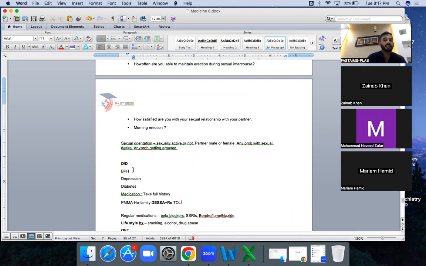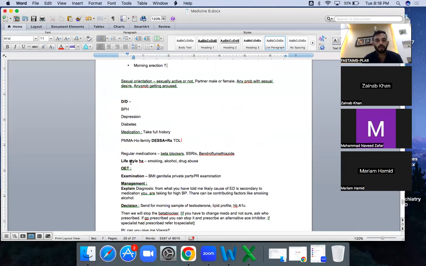Then ask about what are the DD in here, because you can ask about the BPH, depression, diabetes, medication. Ask about PMA, family history. Desert IE is again very much important. How it's impacting your life. And depression is very much important. These patients can present with depression. There is a scenario, the patient comes with depression and he's having erectile dysfunction. I have seen that scenario as well. Okay. So you need to ask all of these questions. The person is having diabetes because, why diabetes? Because diabetic patient can have this problem as well. Ask about regular medication, SSRI, beta blocker. These are the two most common scenarios coming with the SSRI and beta blockers, these two.